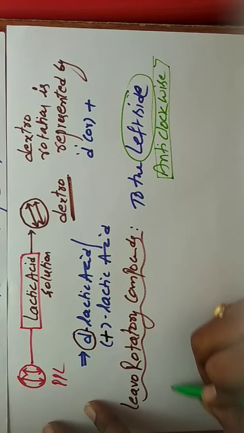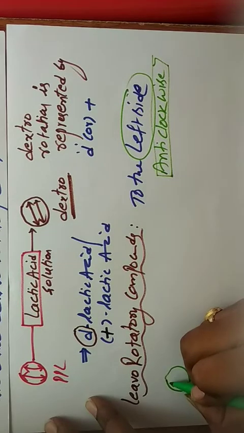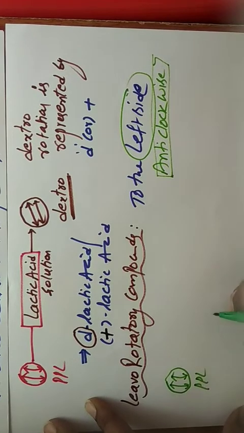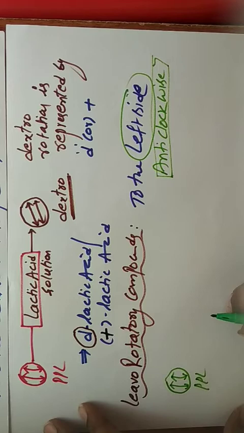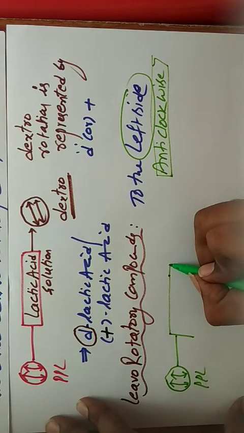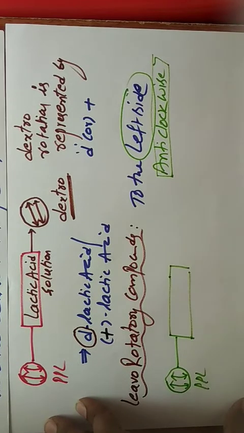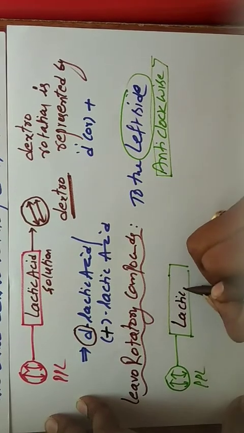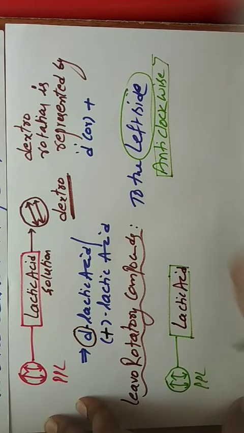This is the PPL, plane polarized light. This plane polarized light is passed through a solution, for example, lactic acid solution.